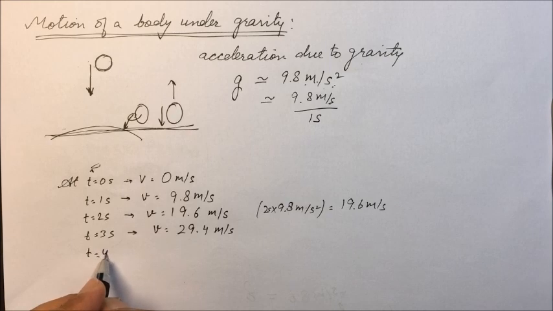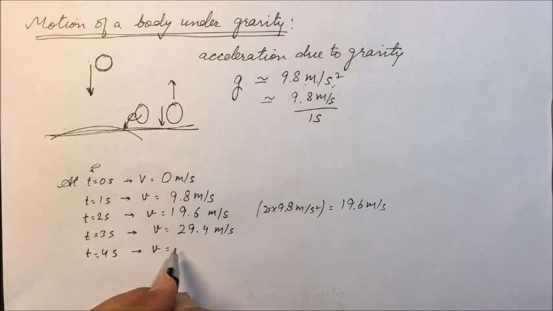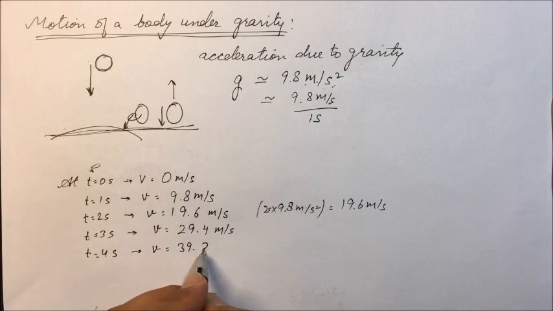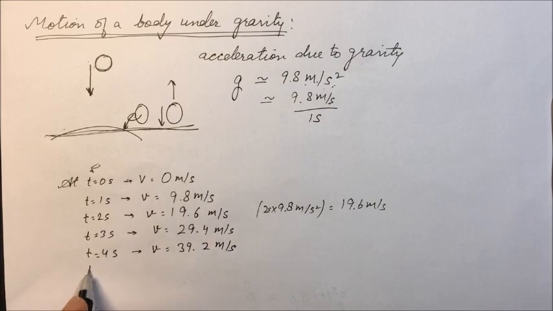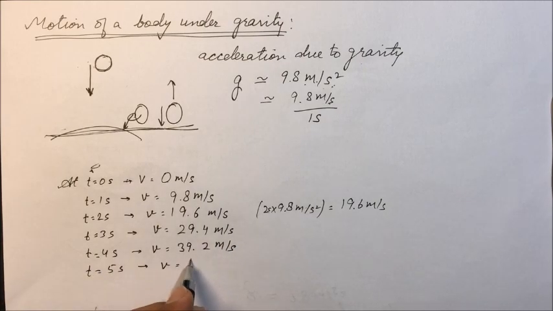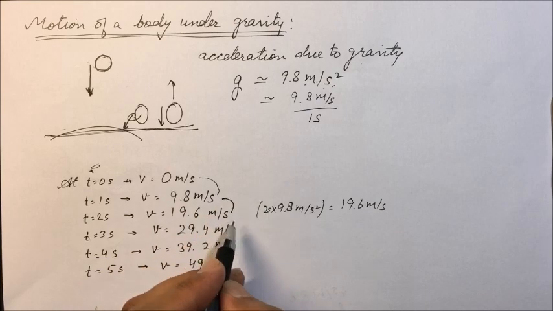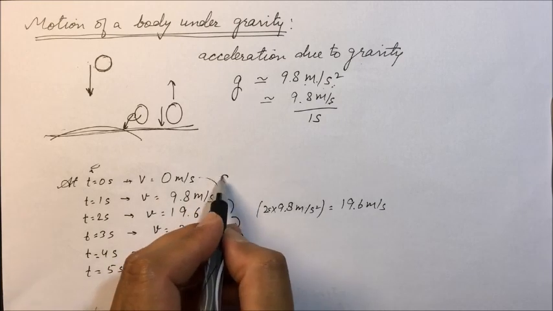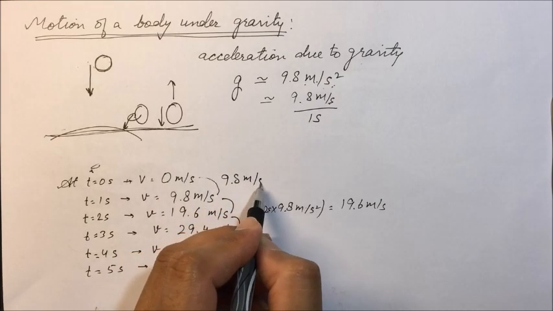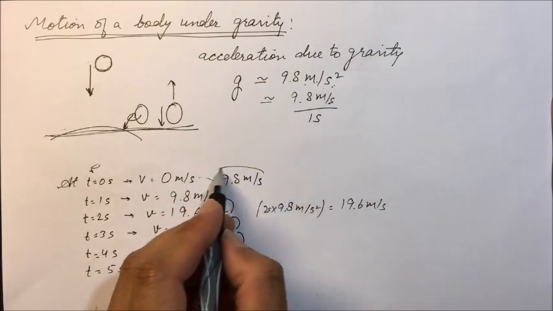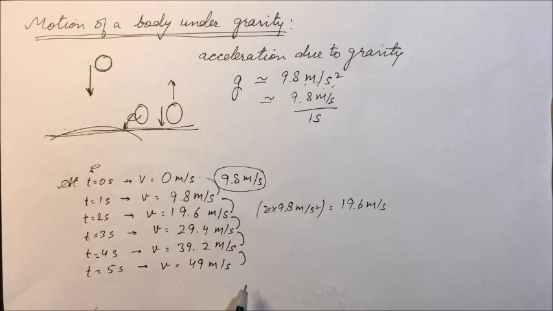At t equal to 4 seconds, its velocity will be 39.2 meter per second. At t equal to 5 seconds, its velocity will be 49 meter per second. So each time interval, the velocity is increasing by 9.8 meter per second.